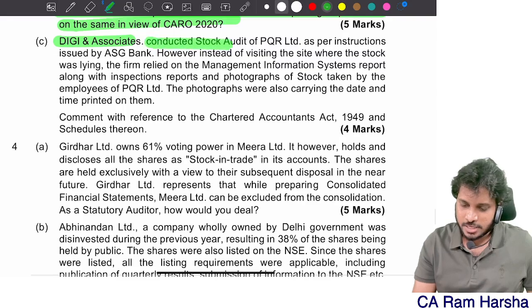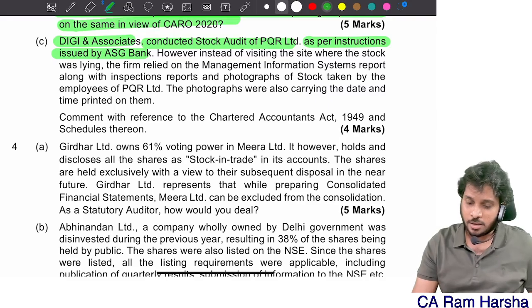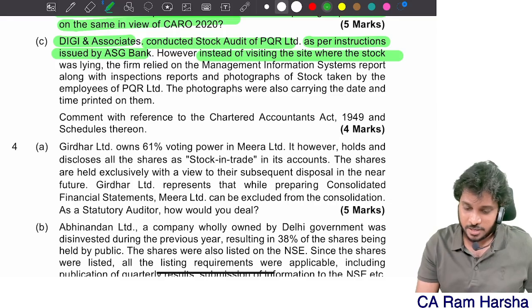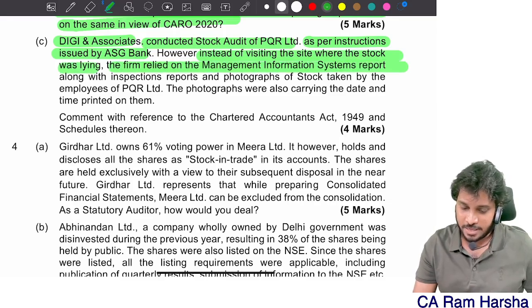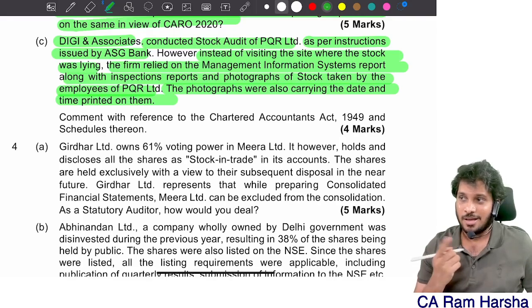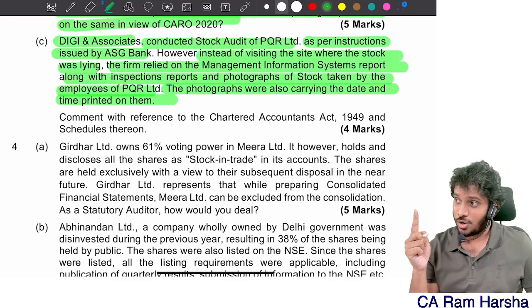PG and Associates conducted a stock audit of the company as per instructions issued by so and so bank. However, instead of visiting the site where stock was lying, the firm relied upon the MIS report along with inspection reports and photographs of stock taken by the employees. The photographs were also carrying the date and time. The same question we solved in our book, either in the direct illustrations or maybe in the question bank.